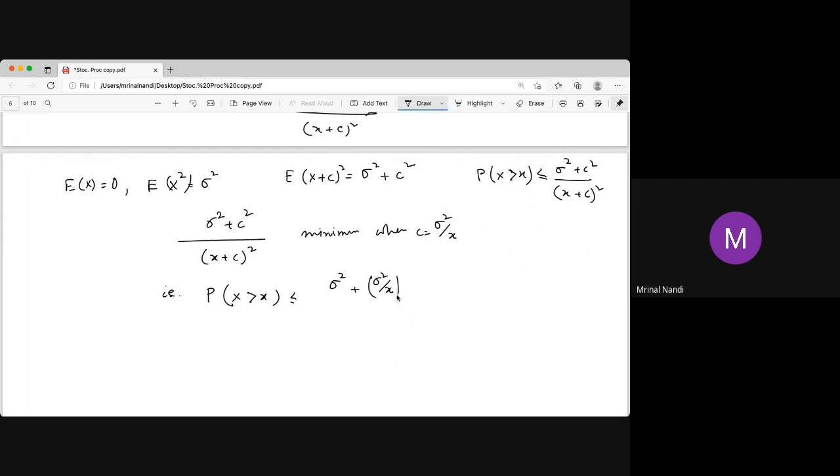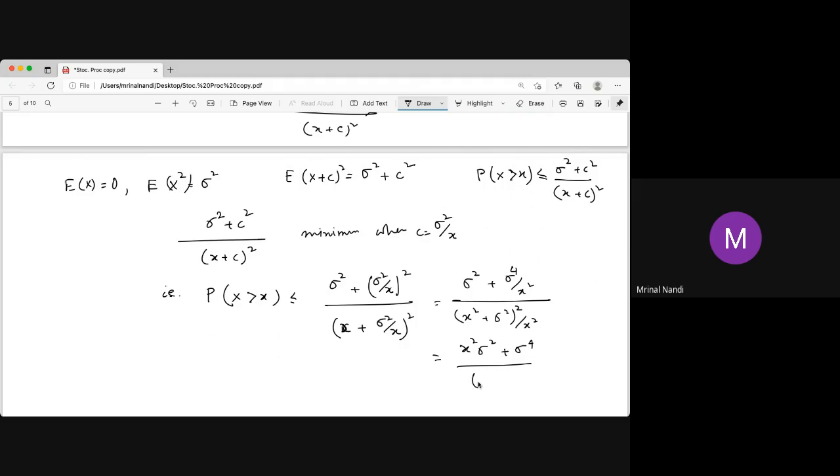That whole square divided by (x + c), which is x plus sigma square by x, whole square. So what is sigma square plus sigma to the power 4 by x square, divided by what? (x square plus sigma square) whole square divided by x square. You just multiply by x square, then x square sigma square plus sigma to the power 4. Is it coming?